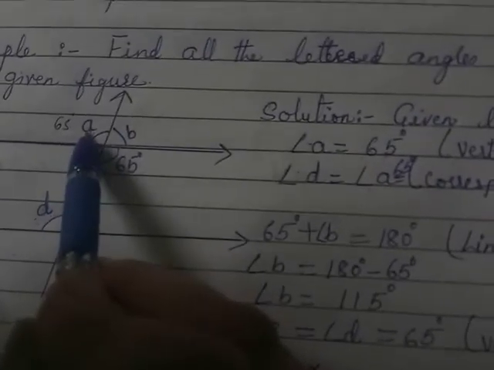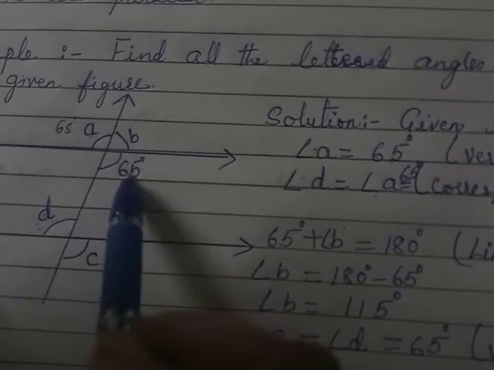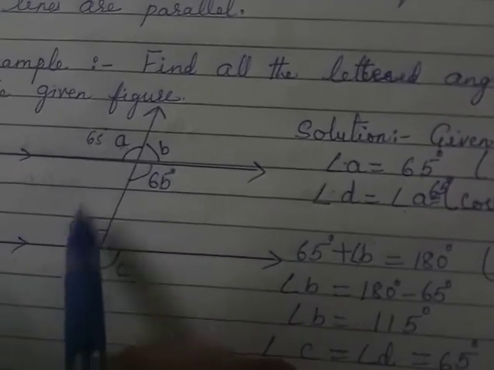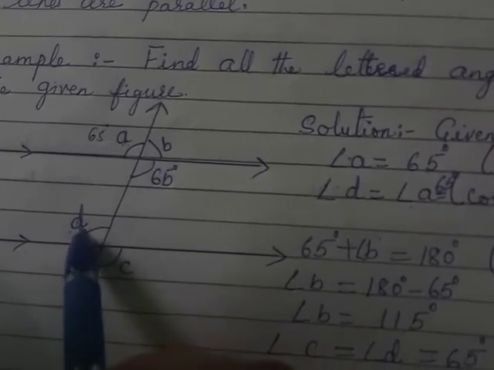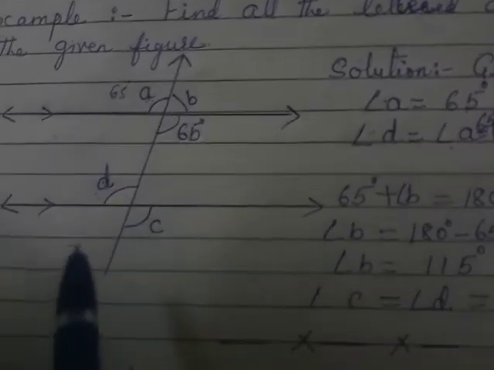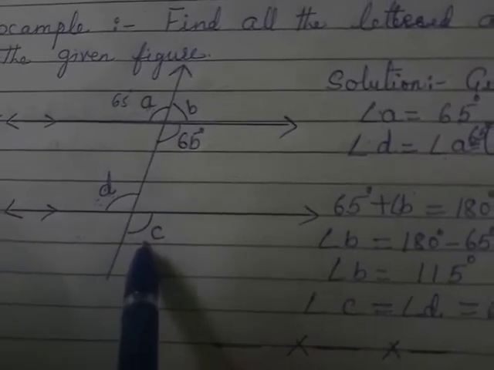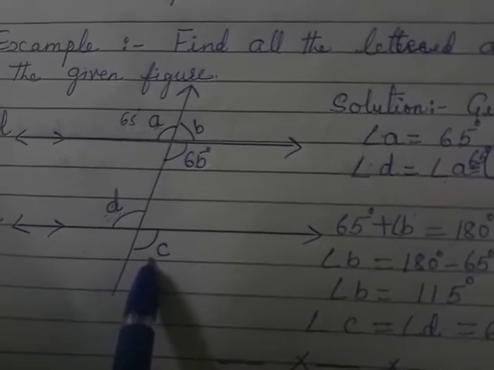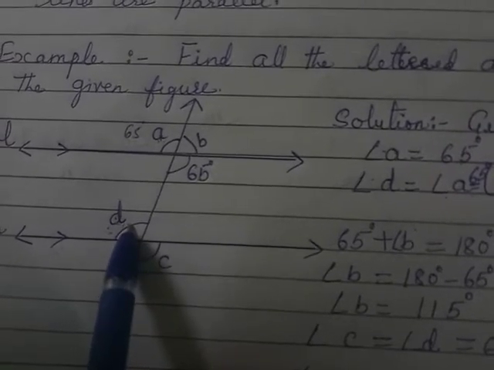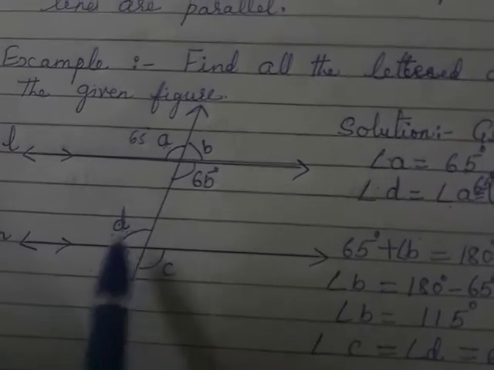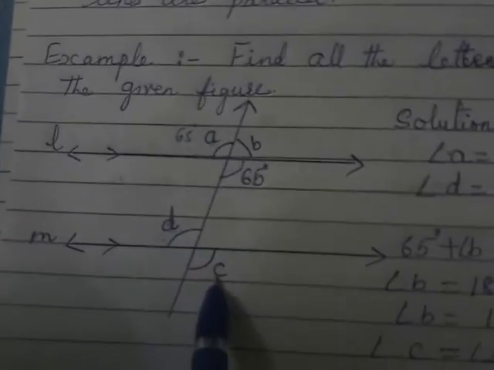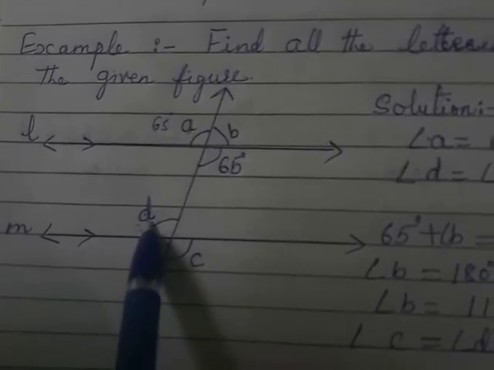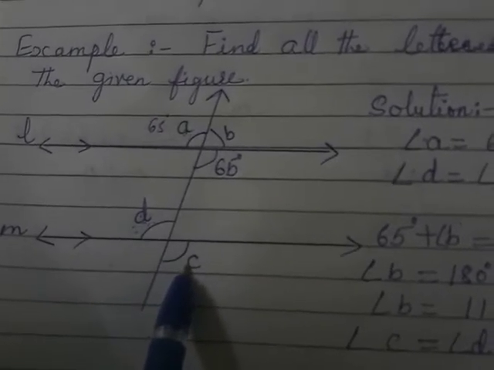Now see D and C. If D is 65 degrees, then C will also be 65 degrees because angle D and angle C are vertically opposite angles. So angle C is equal to angle D, which is equal to 65.